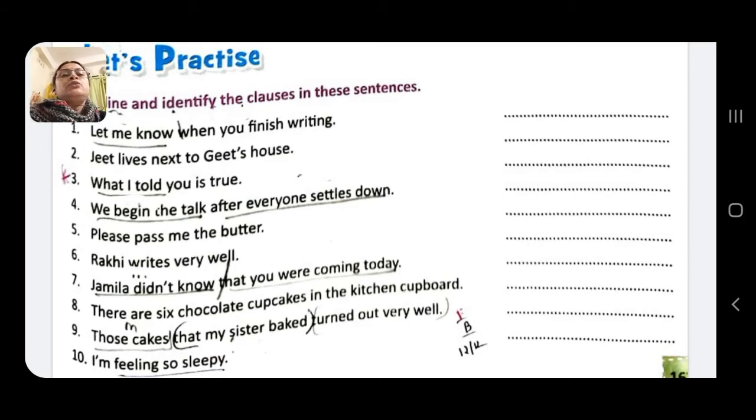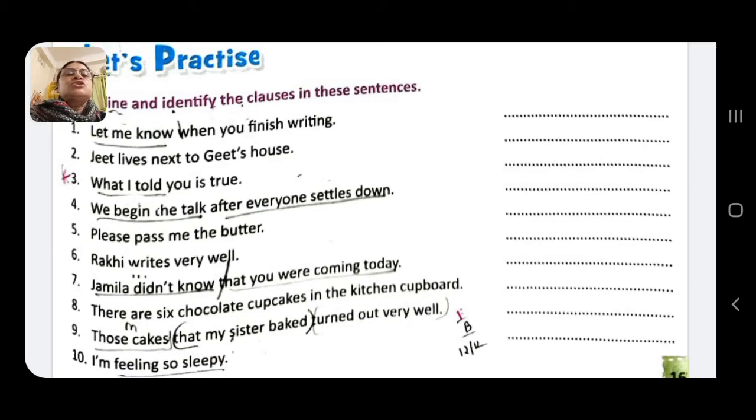What I told you is true. Here, what I told you is the subordinate clause. It is true is the main clause, and what I told you is the subject to the verb is, so it is a subordinate noun clause.